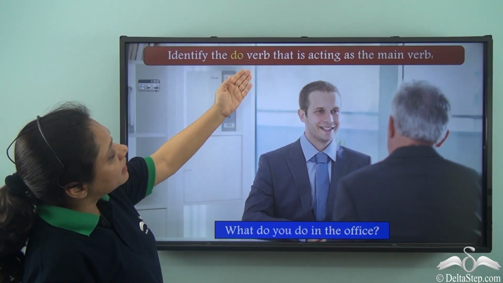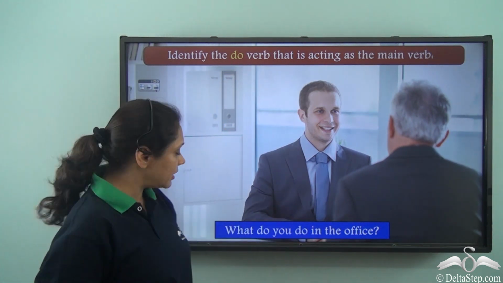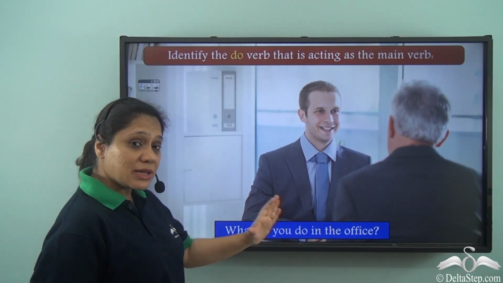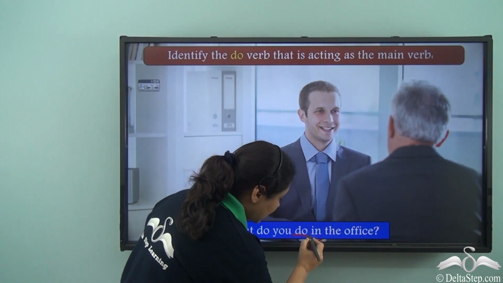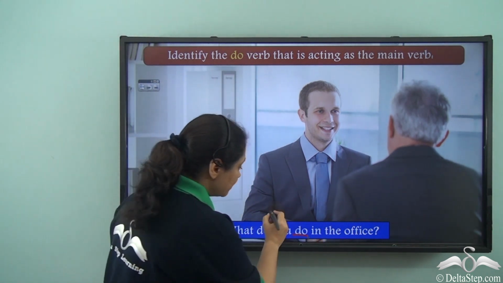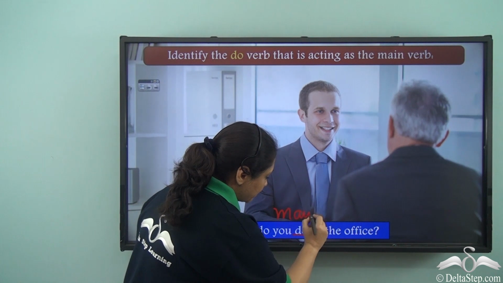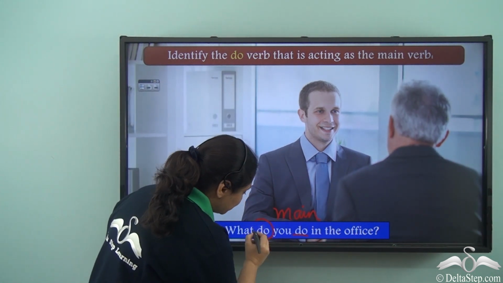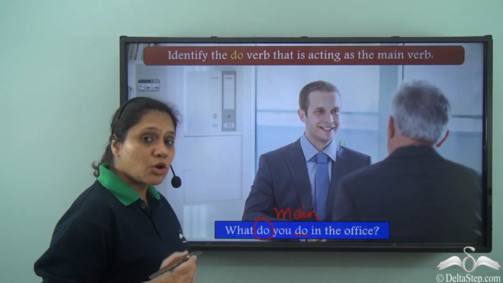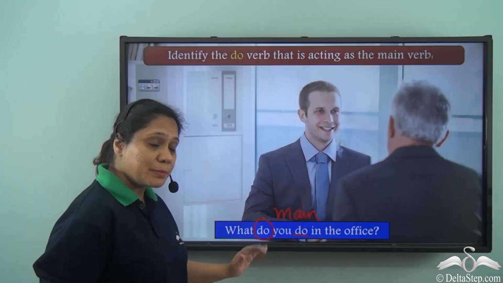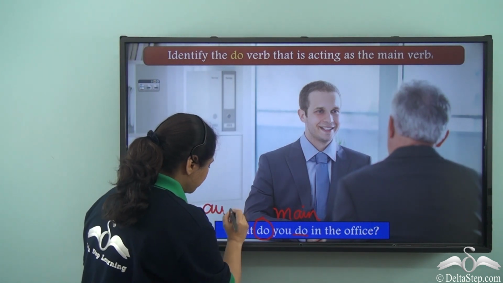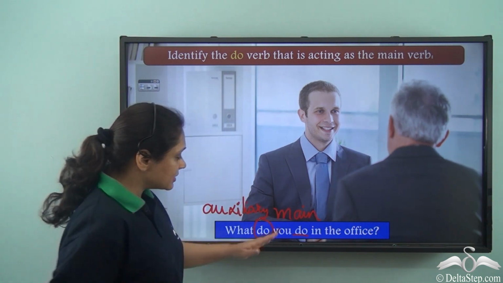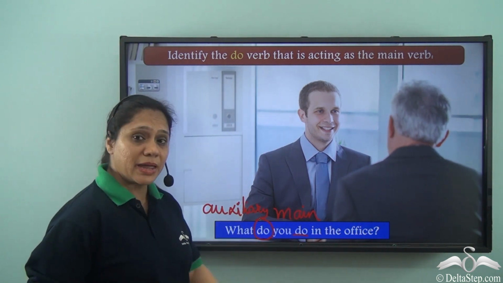Identify the do verb that is acting as the main verb. What do you do in the office? Now in this sentence, this do is acting as the main verb because it is showing the main action. The first do is helping us to form the question. Hence, this verb is the auxiliary verb. And the second verb is the main verb.